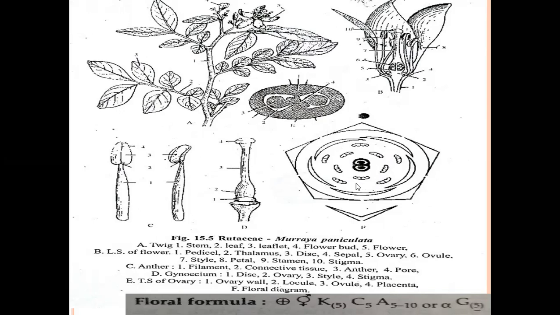Once again, of these 10 anthers, 5 are in the outer whorl opposite the sepals, and 5 are in the inner whorl opposite the petals.